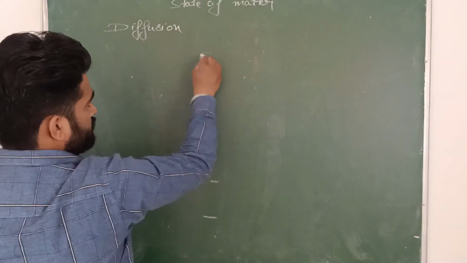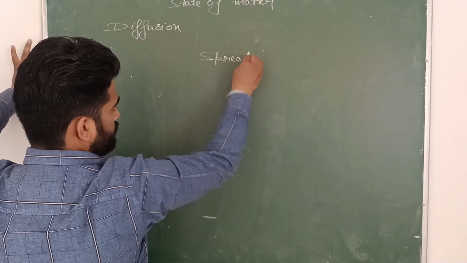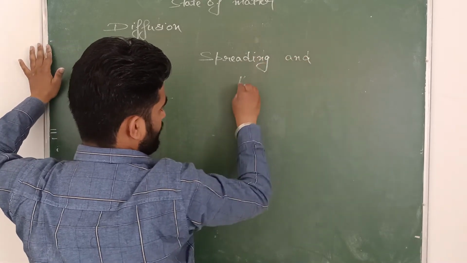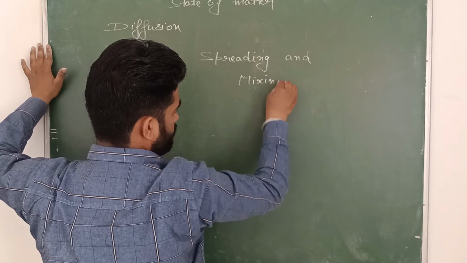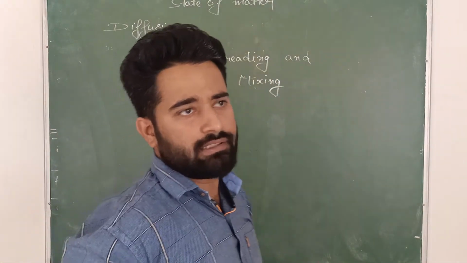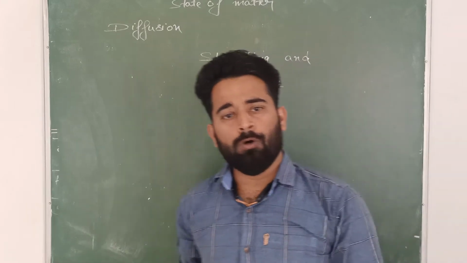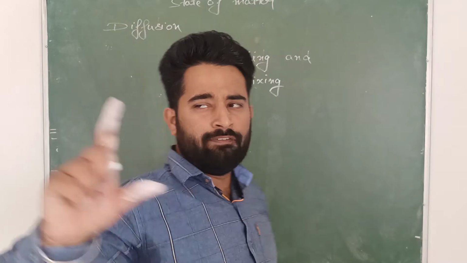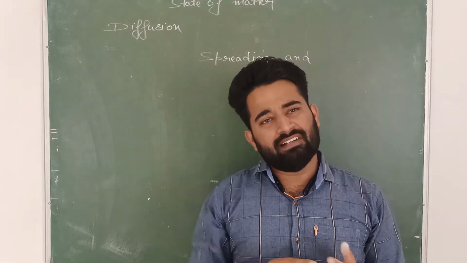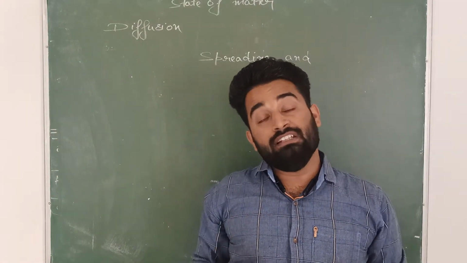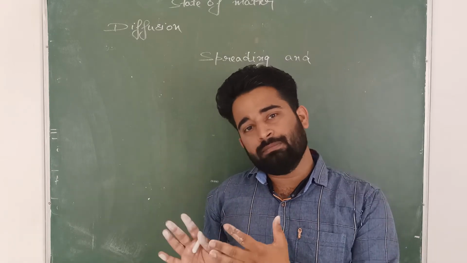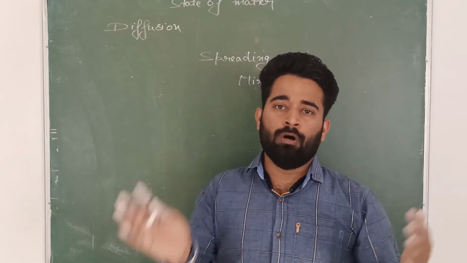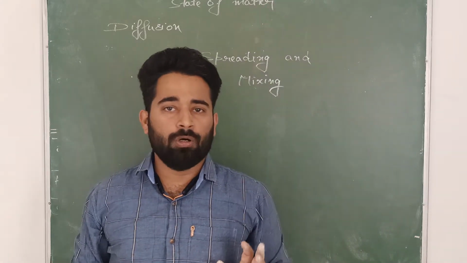What is diffusion? Spreading and mixing of one substance with another, that is called diffusion. For example, if we spray perfume in the room, its fragrance will spread into the room. So that is called spreading and mixing of one substance, perfume, and a second substance, air. The spreading and mixing of one substance into another, that is called diffusion.